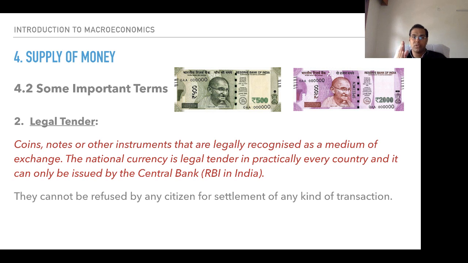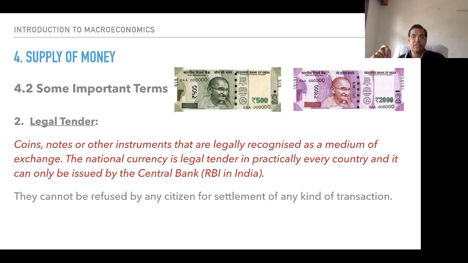Legal recognition as a medium of exchange is granted by the government of India, and that is applied by the Reserve Bank of India. So it is legally recognized as a medium of exchange.